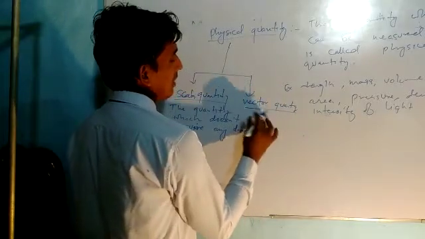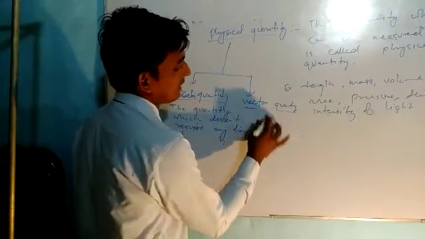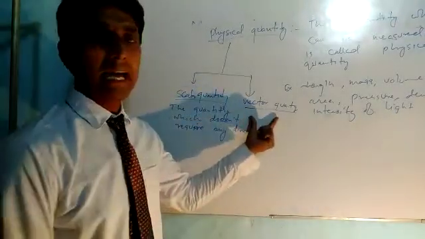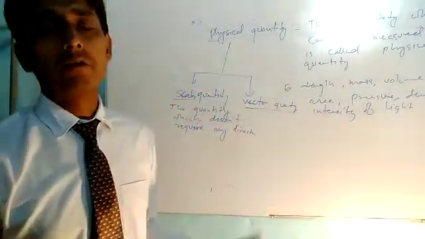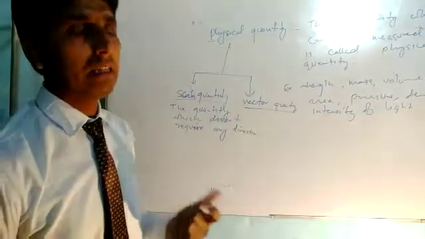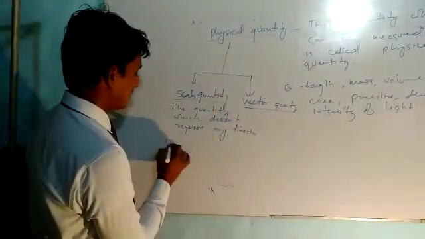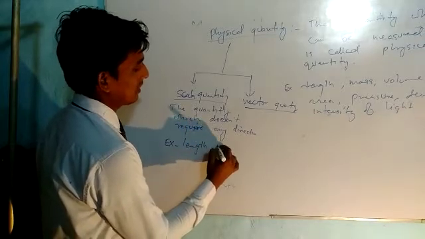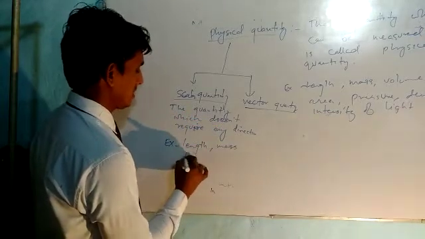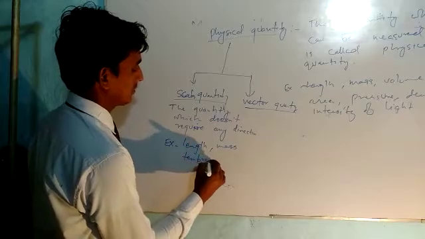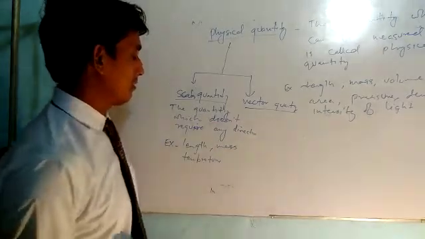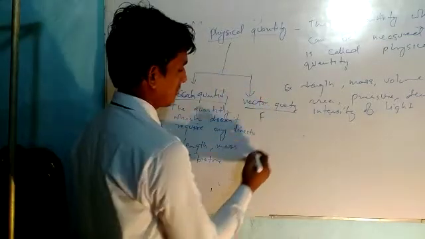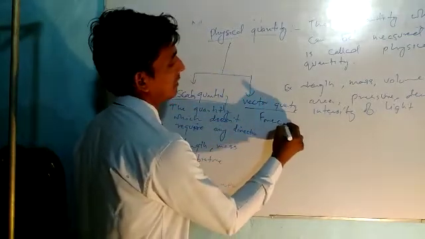Vector quantity, a quantity which requires direction also to represent it. For example, length of anything. The examples of scalar quantity are length, mass, temperature. These are scalar quantities. Vector quantity, for example, force is a vector quantity.